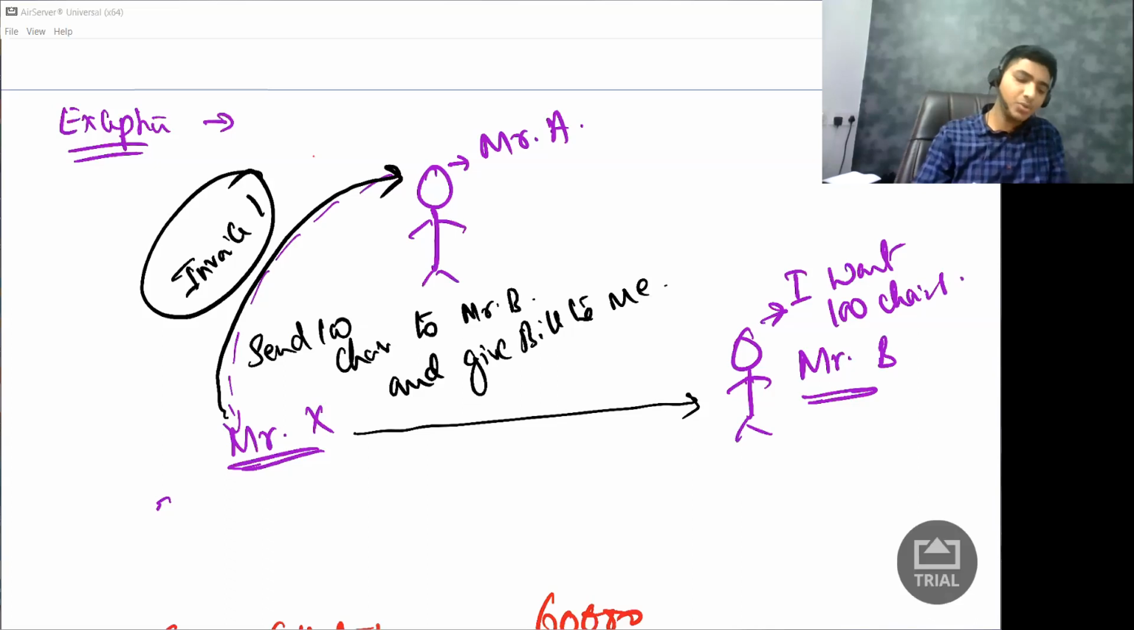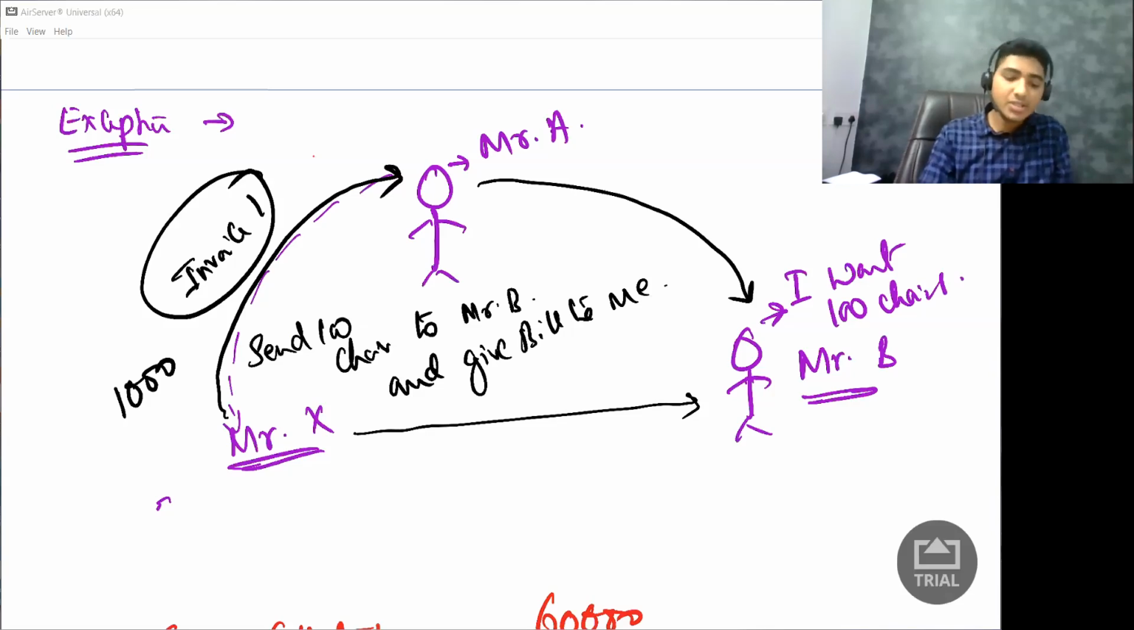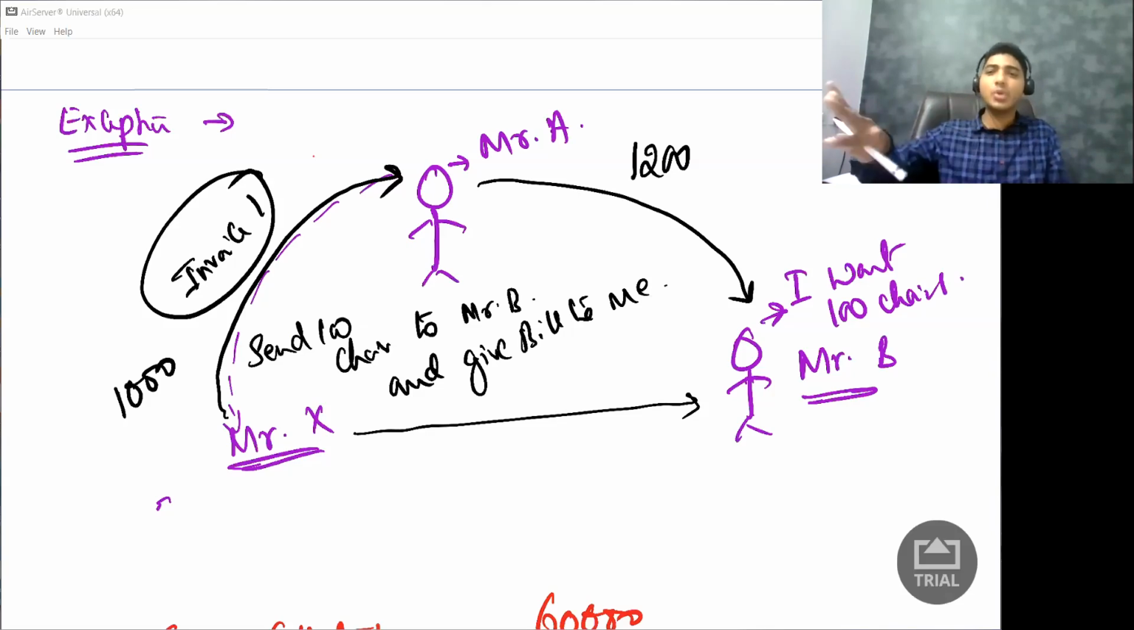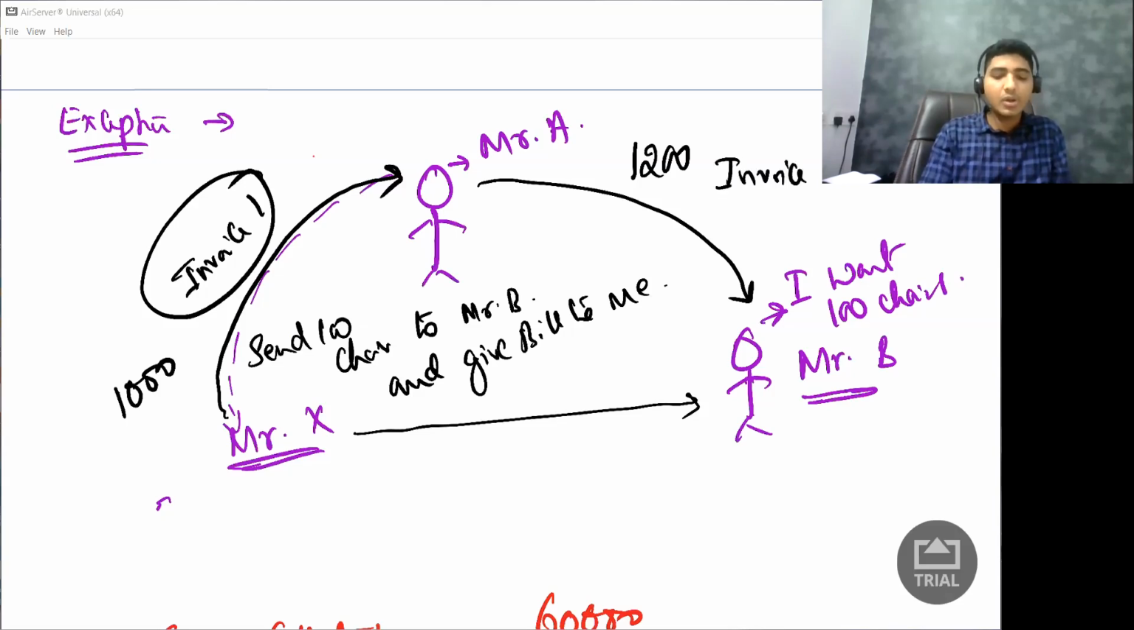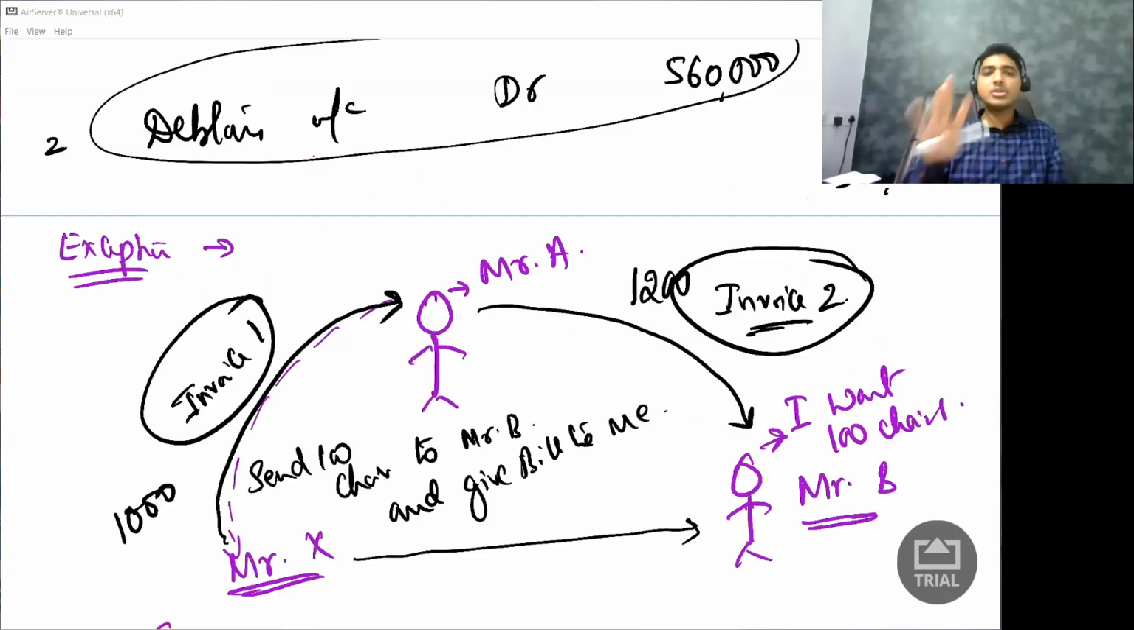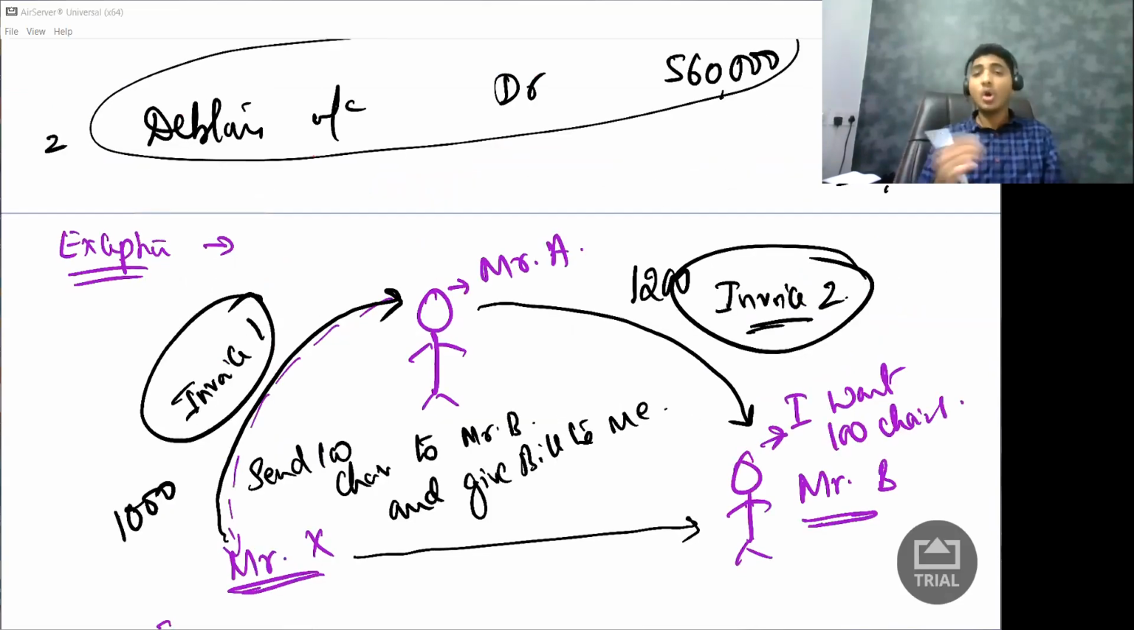Maybe X is going to charge 1000 rupees per chair. Now what will I do? I am going to give an invoice to Mr. B, and I may charge 1200 per chair. Even this 1000 rupees is excluding GST. This I'm going to call invoice 2. Who is issuing invoice 1? Mr. X. Who is issuing invoice 2? Mr. A, that is I, am issuing invoice 2 to my customer.